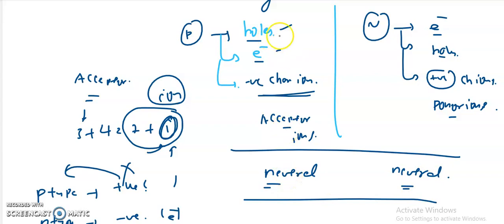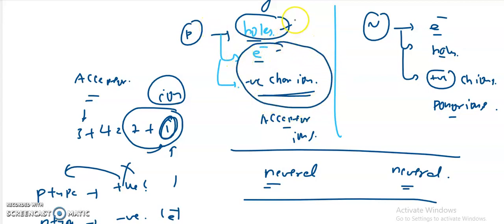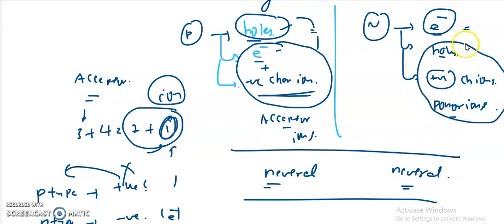Why? Because although the majority carriers in the p-type are holes, the number of holes is equal to the number of electrons plus acceptor ions, right? In the same way, here the number of electrons is equal to the number of holes plus the number of donor ions. That means the total positive charge is equal to the total negative charge, and here also the total negative charge is equal to the total positive charge.